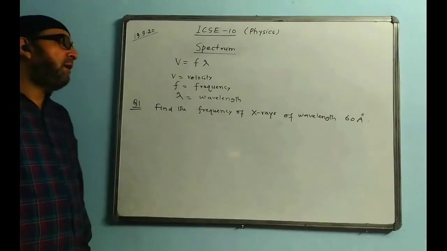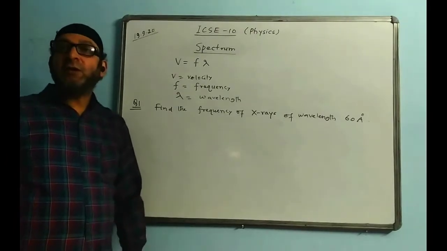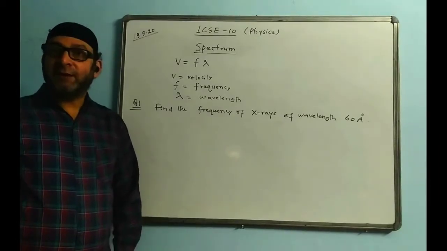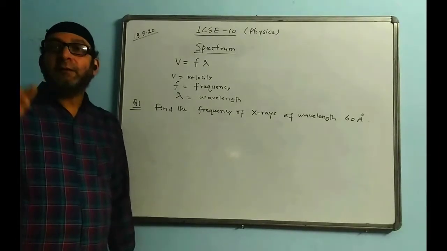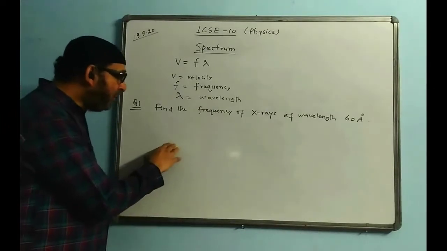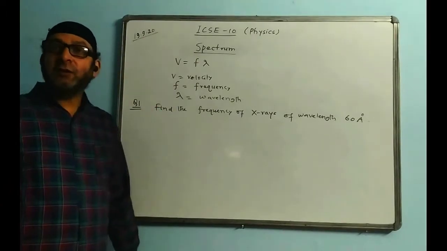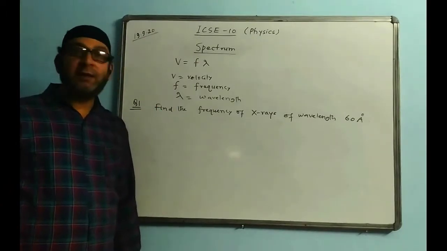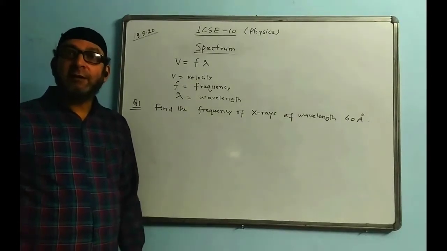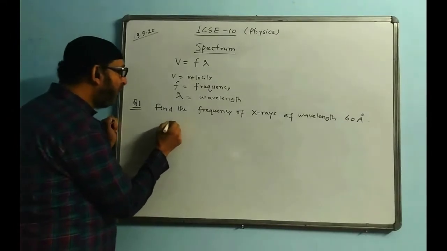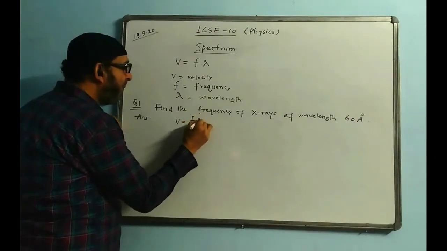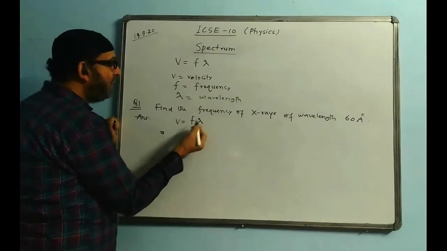Or even the question may come like this. Find the frequency of an electromagnetic wave whose wavelength is 60 angstrom, and name the spectrum. So I think 0.1 to 100 angstrom, you can see the range. Range also is important there. 0.1 angstrom to 60 angstrom is X-rays. Then you have to name it X-rays and you have to calculate the frequency. So we have the formula, the answer we will be writing: V is equal to F lambda. F is frequency, lambda is wavelength.